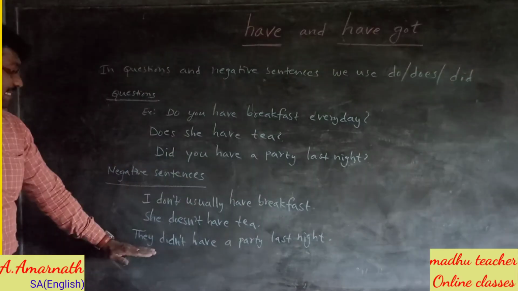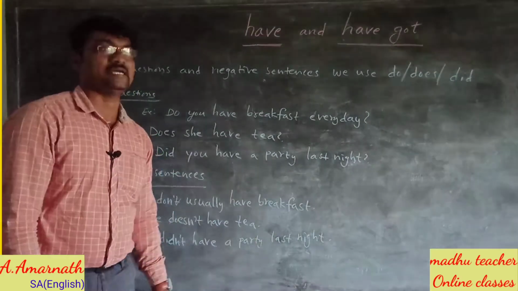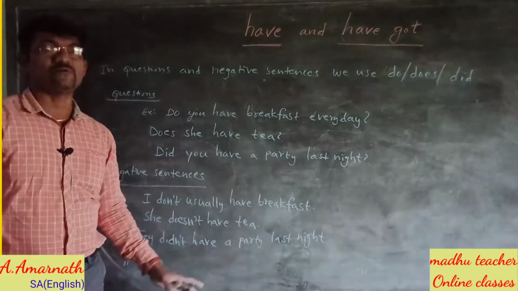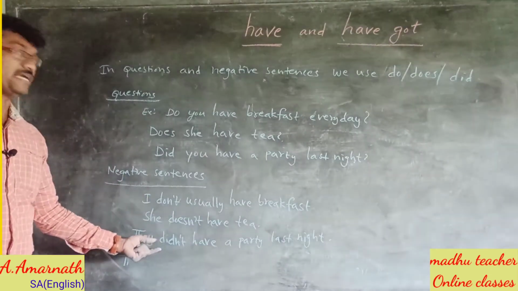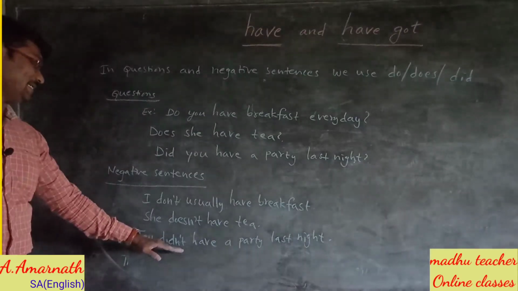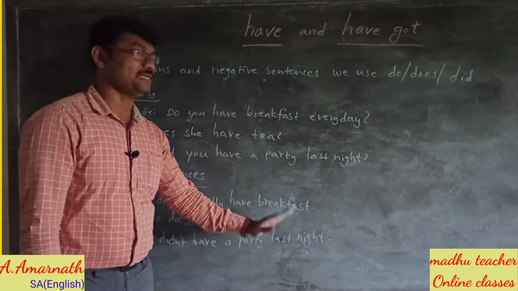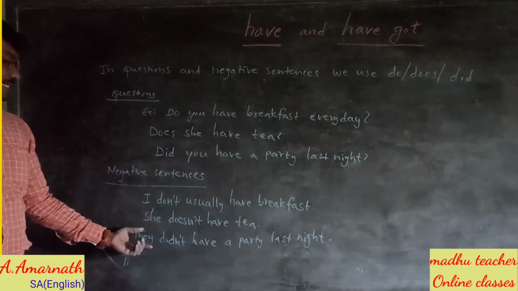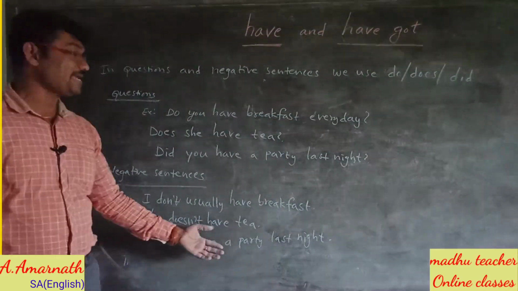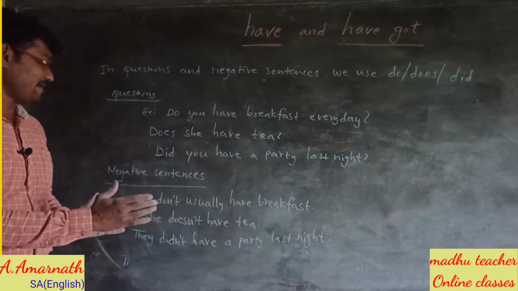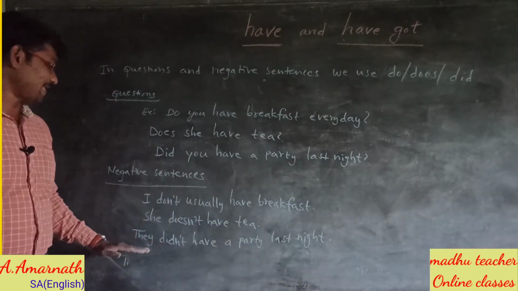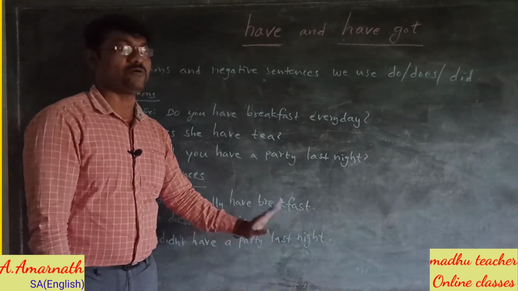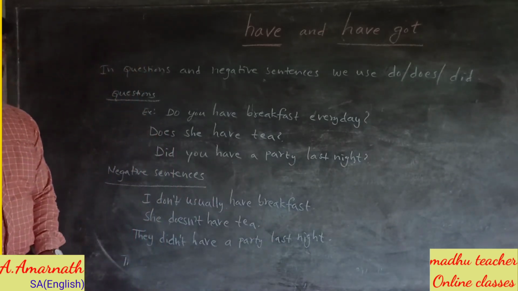The same way, they didn't have a party last night. The sentence they had a party, we change it into negative sentence by using didn't. They didn't have a party last night. A positive statement of this sentence is they had a party. Had can be divided into did have. So the negative form of the sentence is they didn't have a party last night.